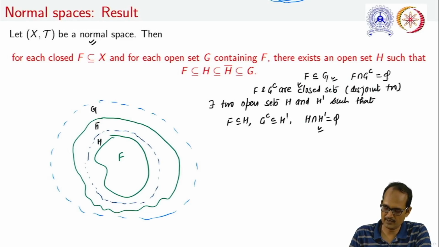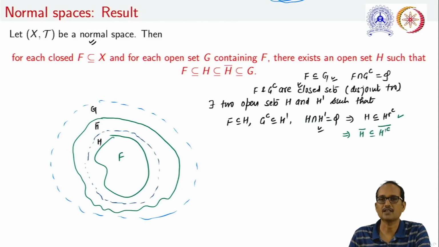Now from here we can conclude that H is a subset of H dash complement. If it is a subset of H dash complement, then taking the closure of H, that is a subset of the closure of H dash complement. Note that H dash is an open set, so its complement is a closed set, and therefore its closure will be H dash complement.